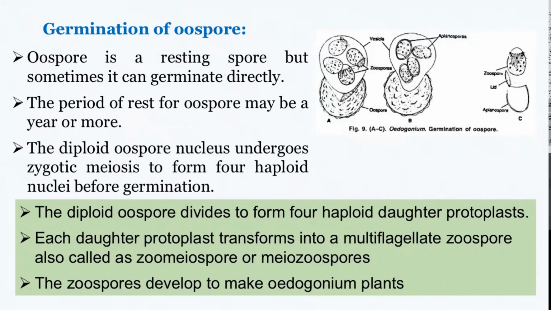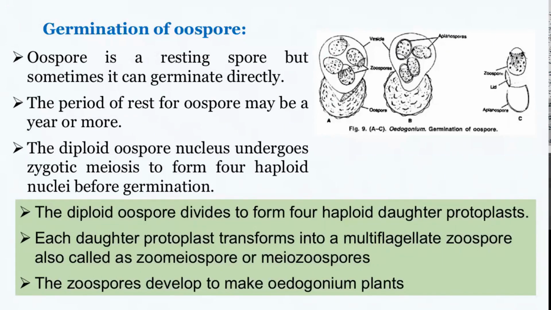Just before germination, at the end of the resting period, the diploid nucleus within the oospore will undergo meiotic division, or reduction division, also called zygotic meiosis, which results in the formation of 4 haploid nuclei.